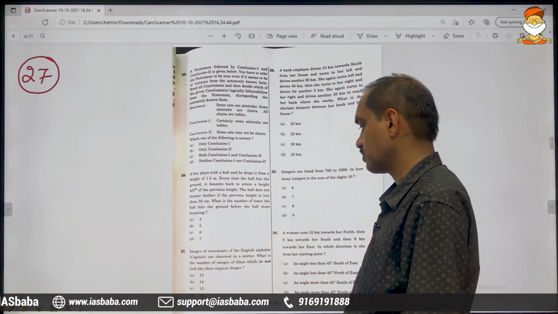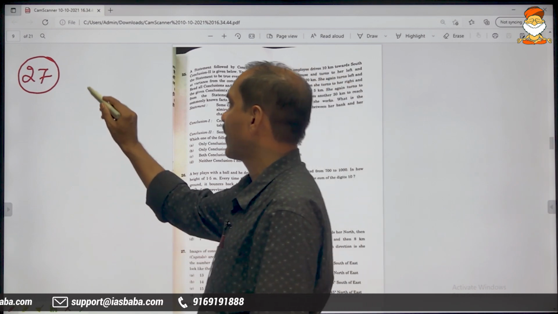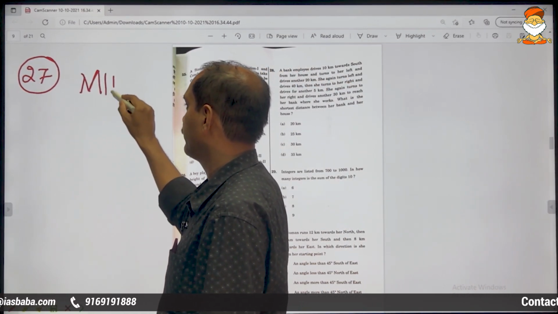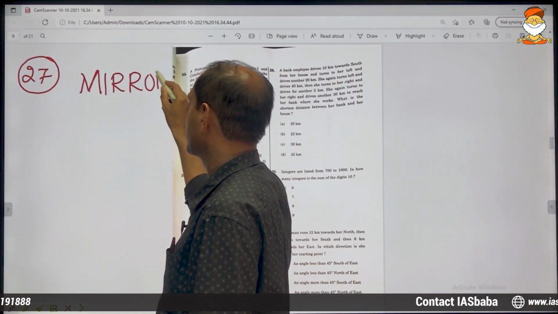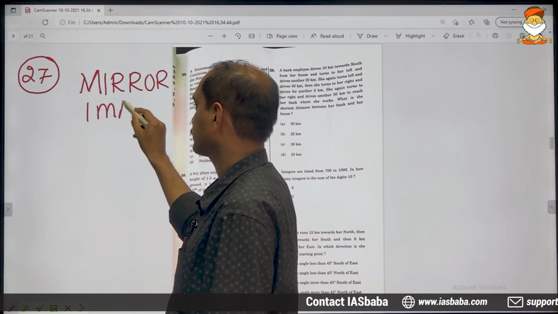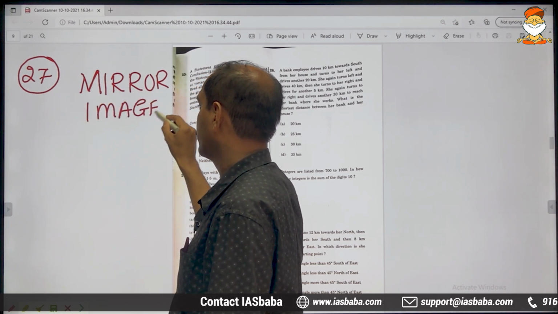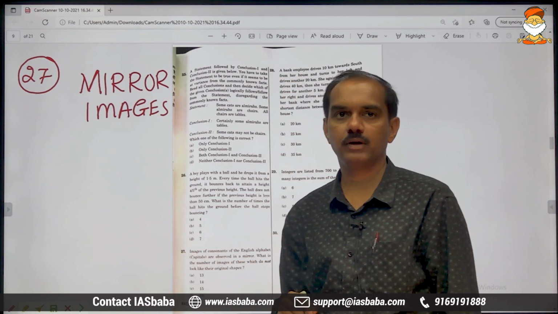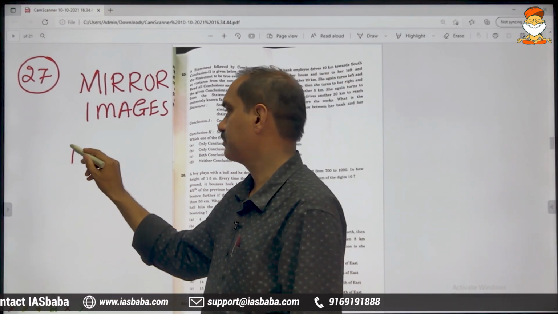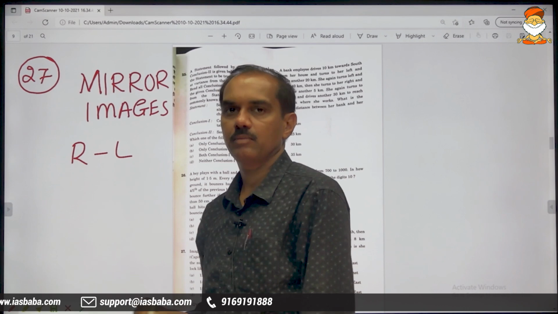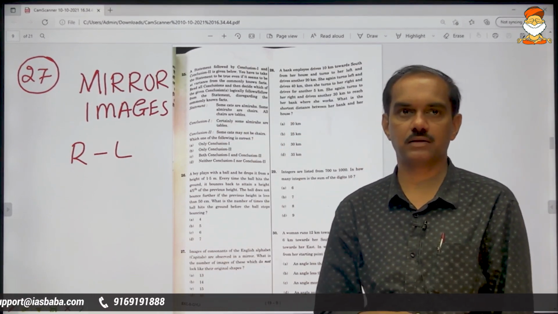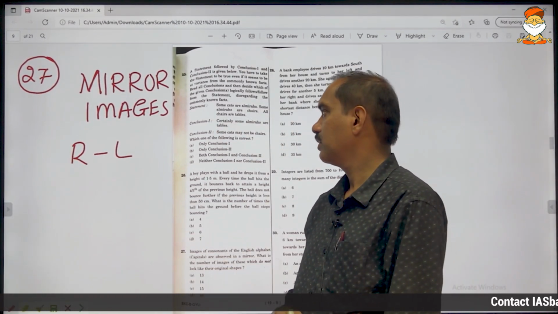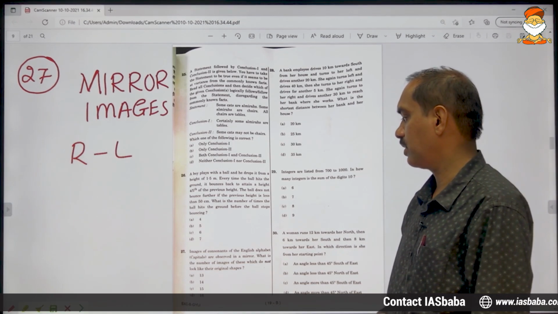He is talking about only consonants, that is one thing, and it is mirror images. The meaning of mirror is right will become left, left will become right. That is the meaning of mirror. So left will become right, right will become left.